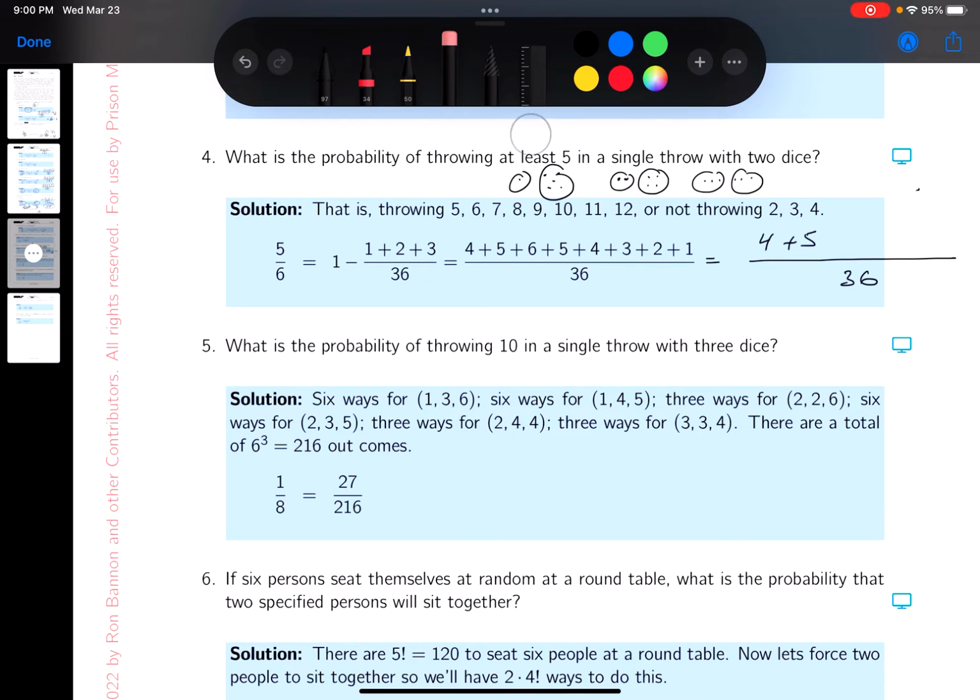Okay, let's go to the next one, which is going to be getting a 7 now. How could you get a 7? Well, it could be 1 and 6, or it could be 6 and 1. There's 2 ways of doing that. It could be 2 and 5, there's 2 ways of doing that. Could be 3 and 4, there's 2 ways of doing that. And that's it. That's 6. 2 plus 2 plus 2 is 6. We're just counting the ways.